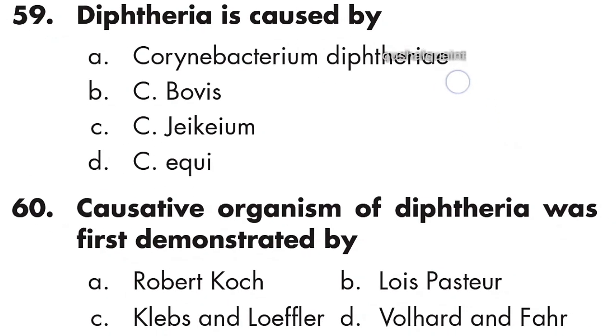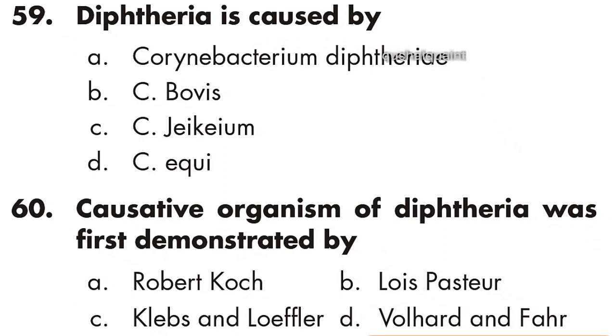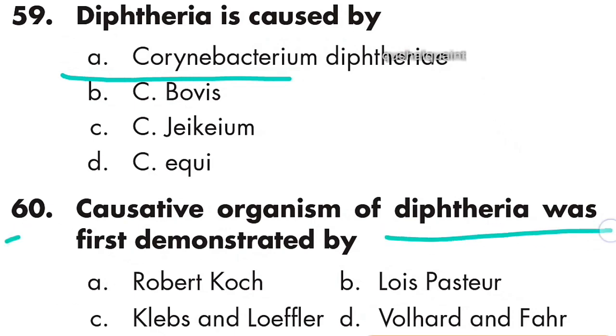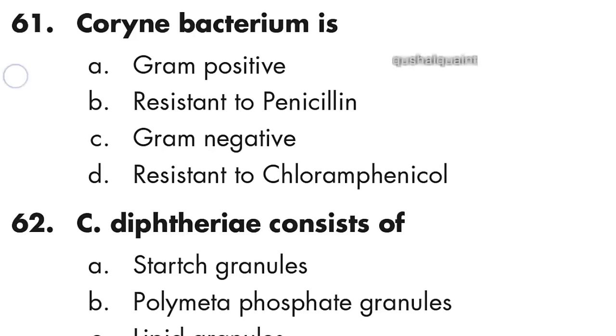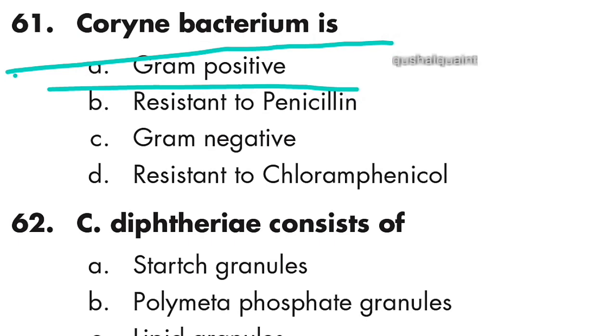59: diphtheria is caused by Corynebacterium diphtheriae. Option A is right. 60: the causative organism of diphtheria was first demonstrated by Klebs and Loeffler. Option C is right. 61: Corynebacterium is gram positive. Option A is right.